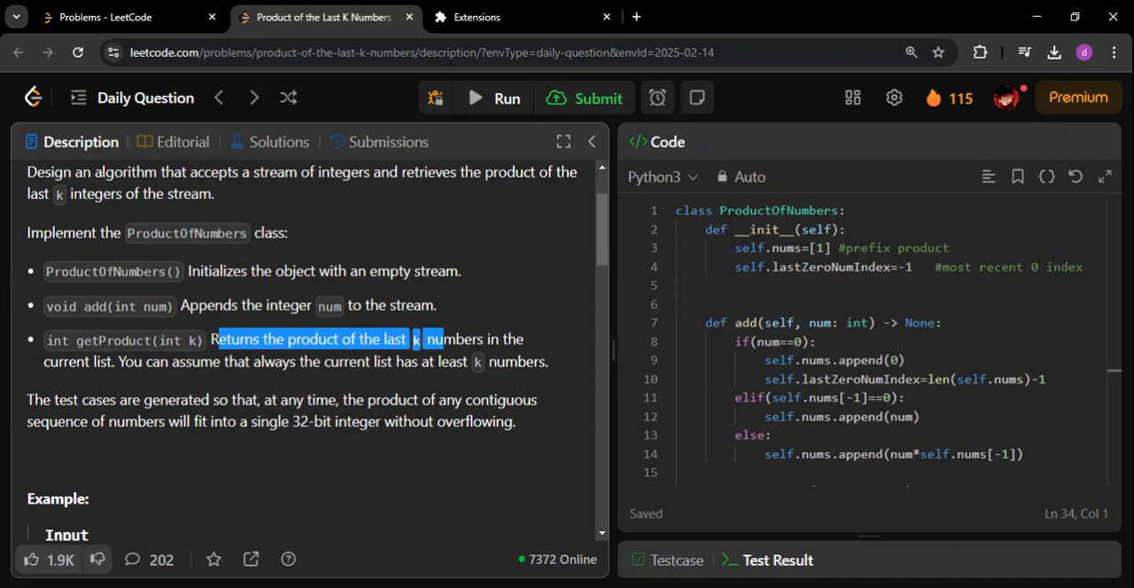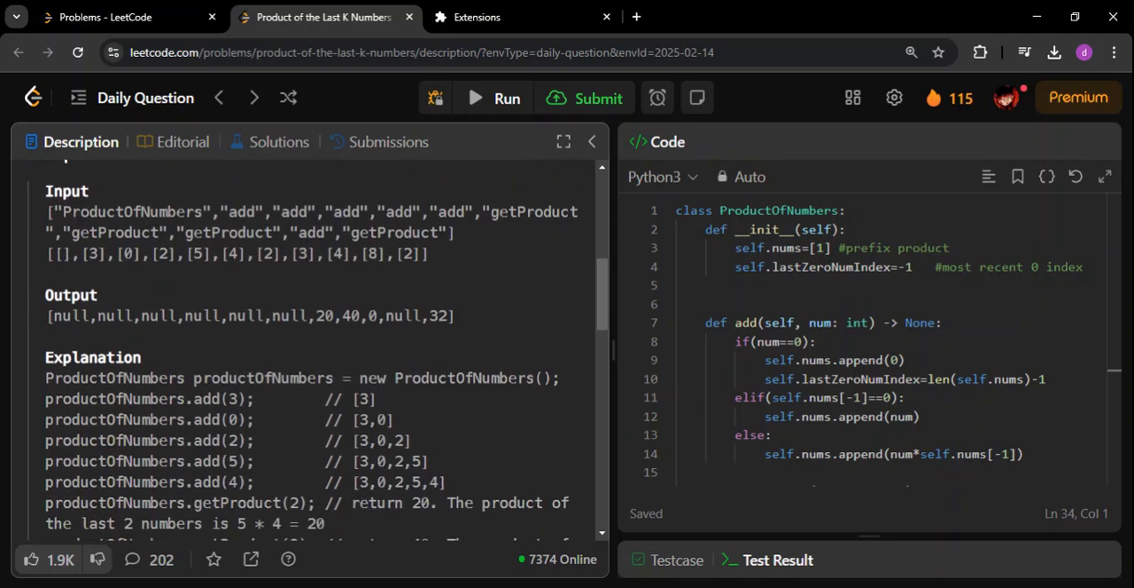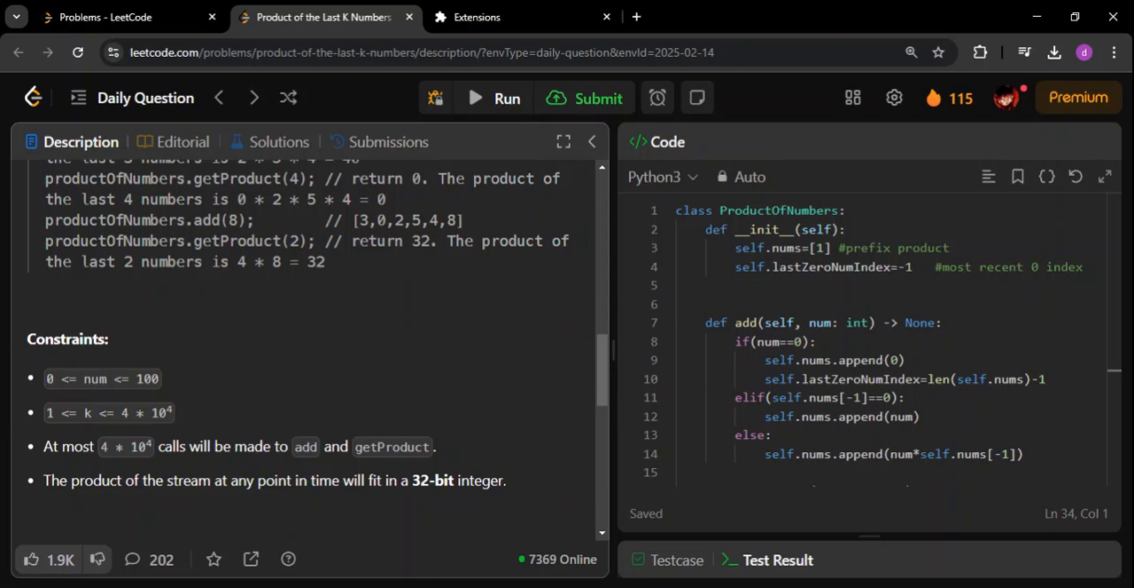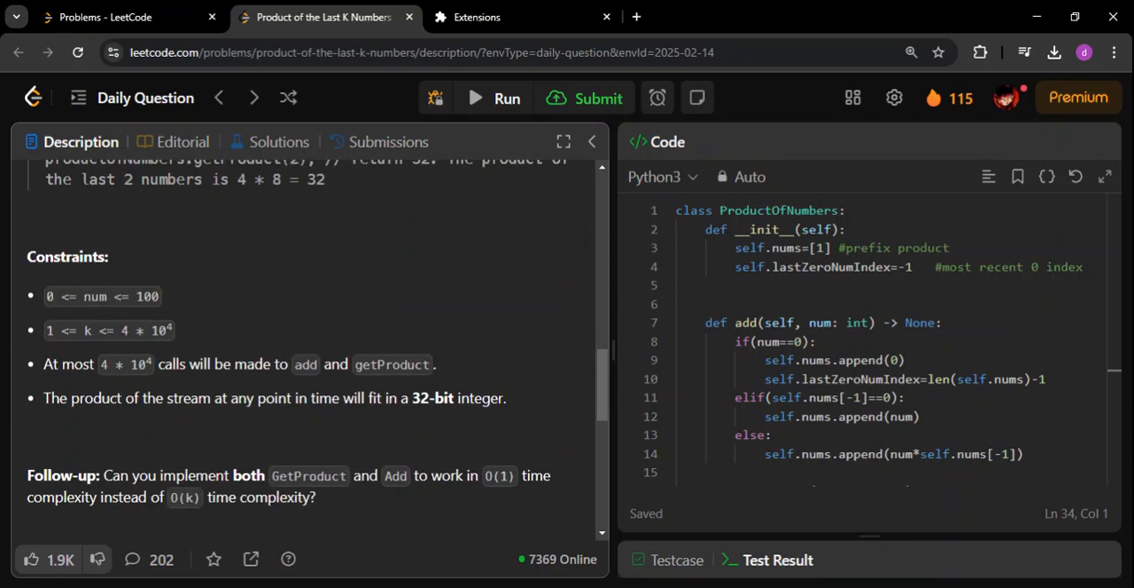Okay, so as I mentioned, if you try to do this particular function the O of k way, that is, you use a for loop, go through the last k integers, take the product and then return it, that will take you around O of k time. As they have mentioned here in the follow-up, O of k.